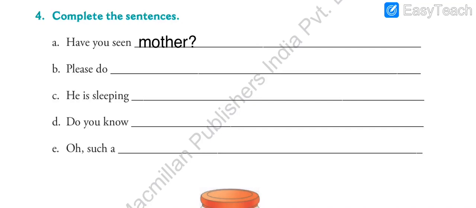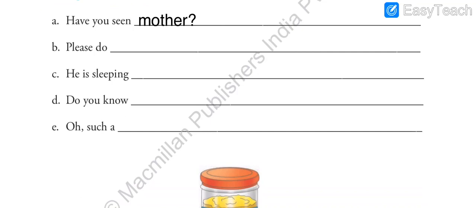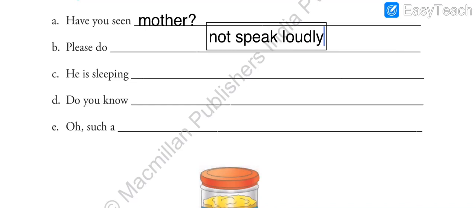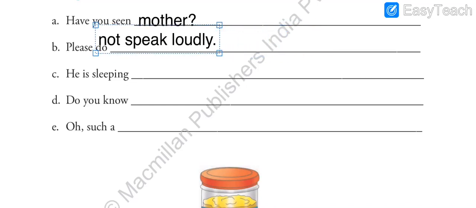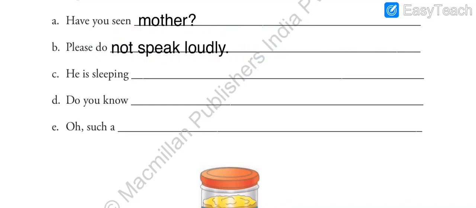Sentence number 2, please do dash. So you are requesting someone to please do something for you. So let us say, please do not speak loudly. This is the sample answer that I have written. Please do not speak loudly, maybe because you are learning, you are studying. You can make your own sentence. Please do not talk in the class. That is one more possible answer. Please do not run fast or you may fall down. That is another possible answer.